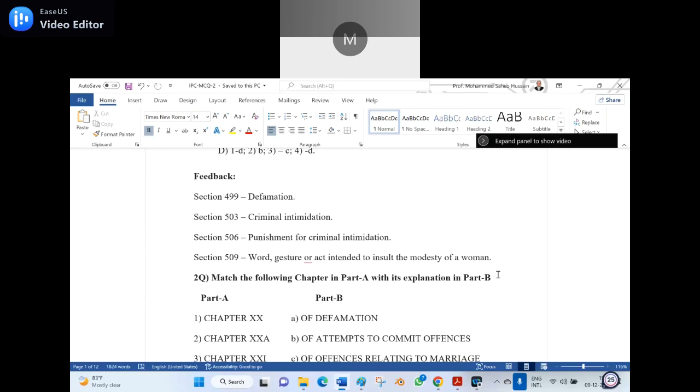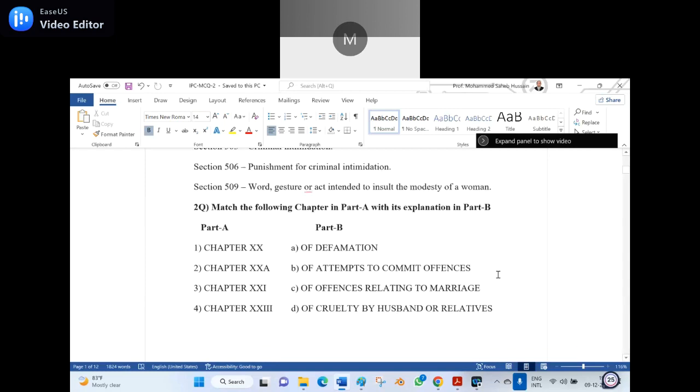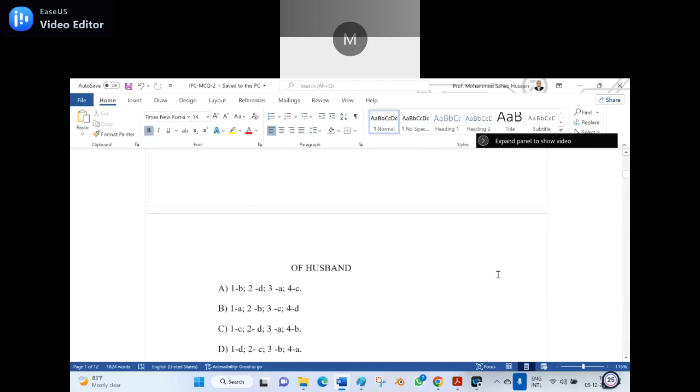Okay, now let us not waste the time. Second question. Match the following chapter in Part A with its explanation in Part B. Part A: 1, Chapter 20; 2, Chapter 20A; 3, Chapter 21; 4, Chapter 23. Part B: A, of defamation; B, of attempt to commit offense; C, of offense relating to marriage; D, of cruelty by husband or relatives. Now I am giving the options. Option A, 1B, 2D, 3A, 4C.